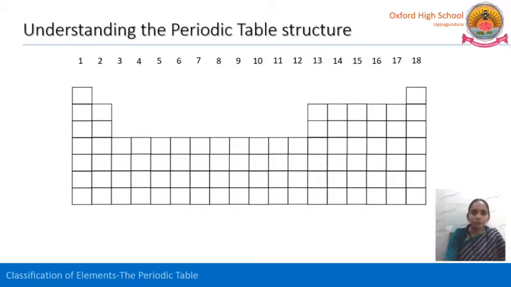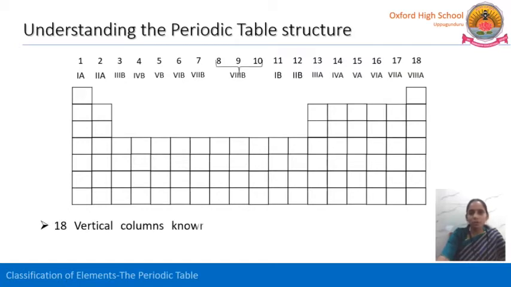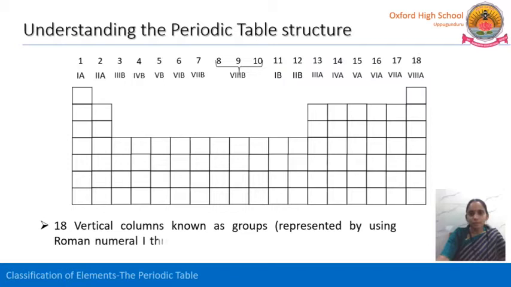In between, from 3 to 12, all these are B group elements. Just see here: 1 means 1A, 2 means 2A, but from 3 to 12 they are B group elements, and from 13 to 18 they are A group.